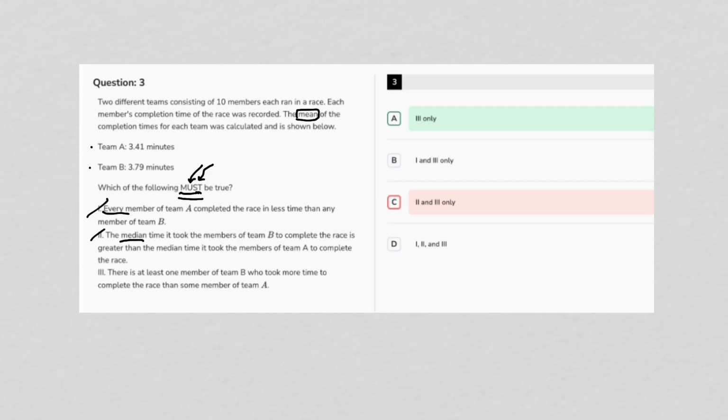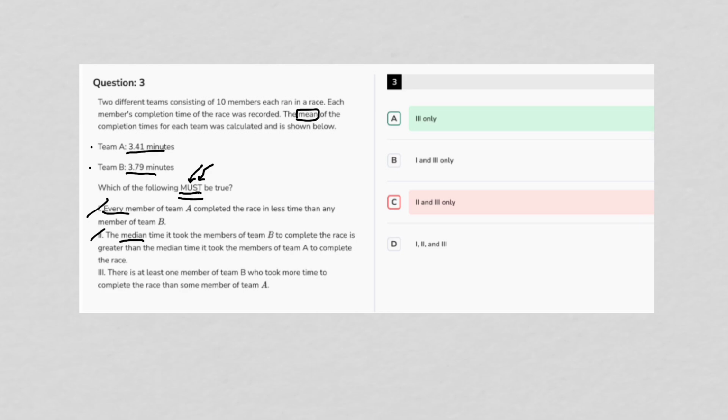So choice 3, there is at least one member of team B who took more time to complete the race than some member of team A. Now that has to be true, right? The only possible way that team B's average is greater than team A's average is that there has to at least be one.